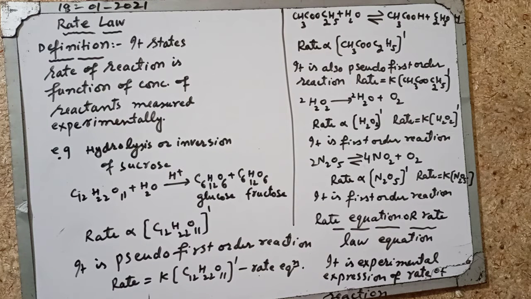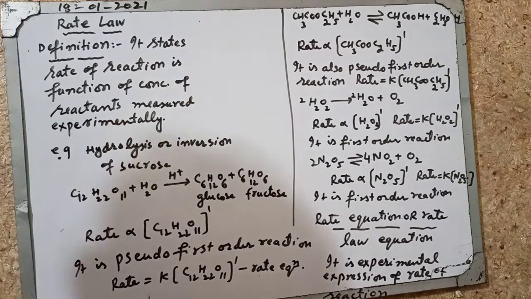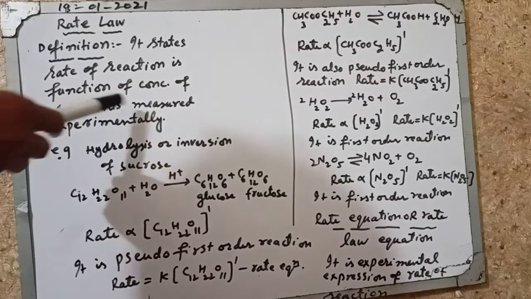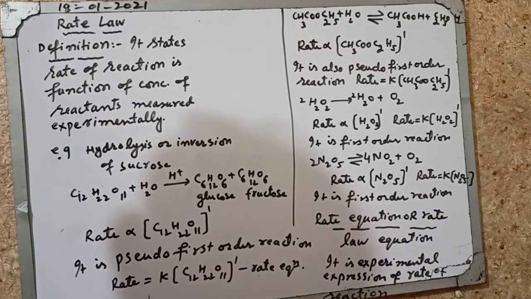Today we are studying the law of mass action. Last time we studied the law of mass action. Today we are studying rate law. Rate law states that the rate of reaction is a function of the concentration of reactants, measured experimentally. It states that the rate of reaction is directly proportional to the concentration of reactants determined experimentally.